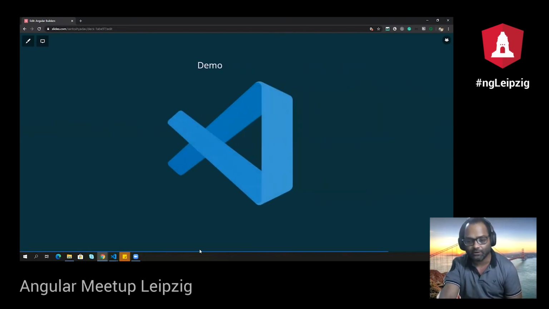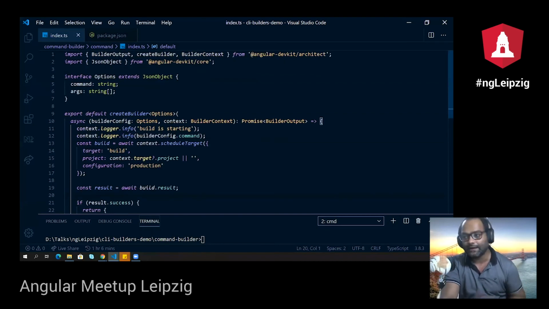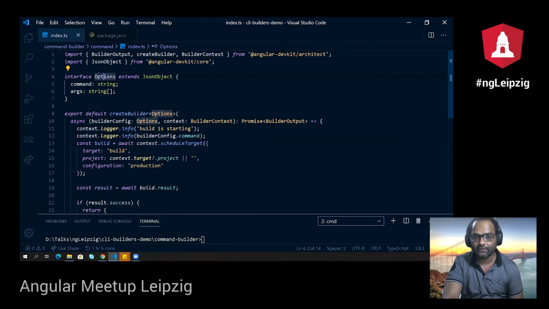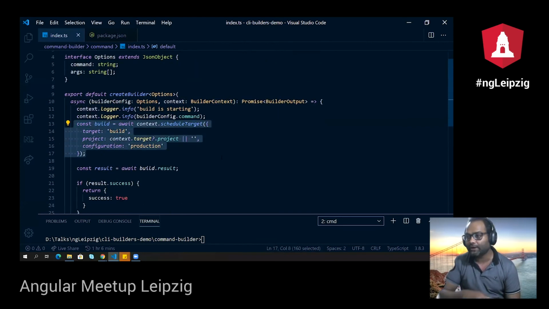So let's see the demo. I think code is something which everyone understands, not slides. So this is one index.ts file which I have here. Right now I'm not using schema.json. I'm using an interface to restrict my inputs. So I'm saying I have two properties which I can take. One is command, one is arguments, which is a string array. And then this is my createBuilder function, which I was talking about. And here I have my builder config, which is of type options. It means I will get access to these two properties, which can be passed using my application, right? So where I'm using it. Then we are saying, okay, builder context, we said we can go ahead and use scheduleTarget to override any existing build command.